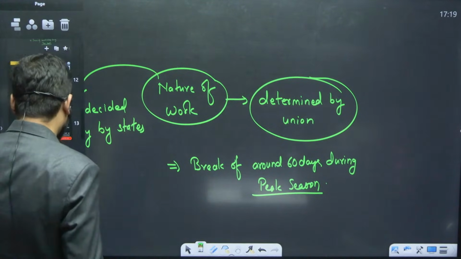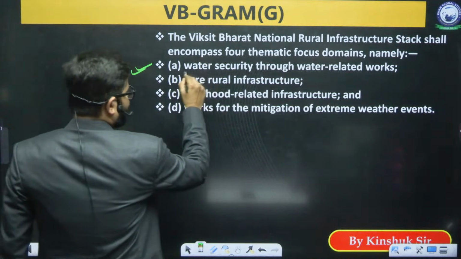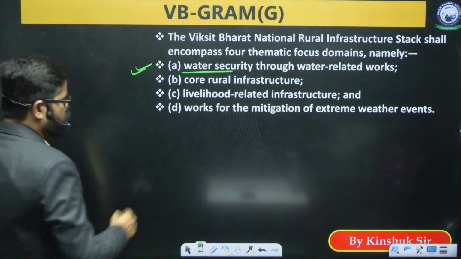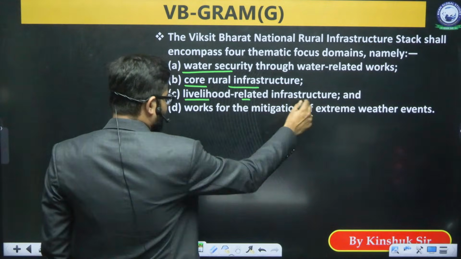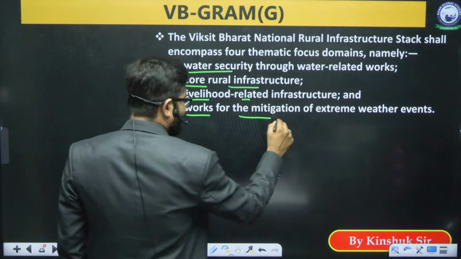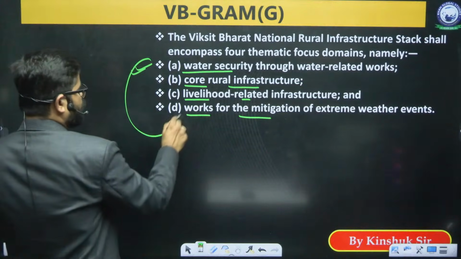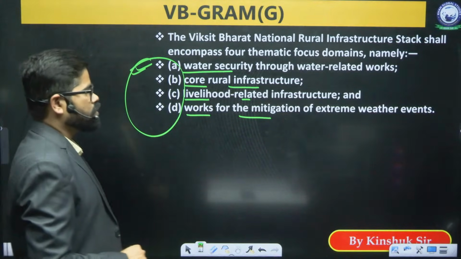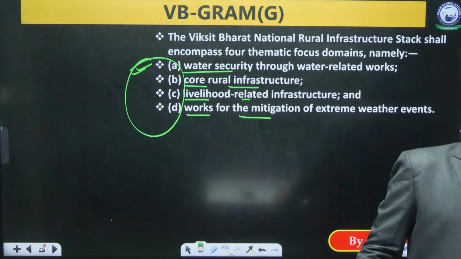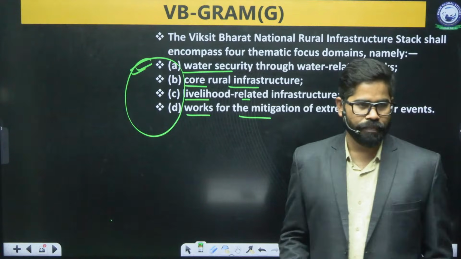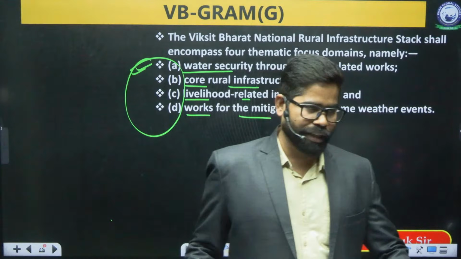Okay. Now what is the nature of work which has been decided? It will be related to water security through water related works, core rural infrastructure, livelihood related infrastructure, and works for the mitigation of extreme weather events. So there will be work which will be mostly related with this. Okay. So pause for 60 days in season of agriculture. So this is the new bill which has been introduced in the parliament.